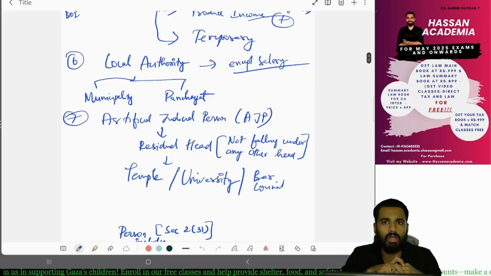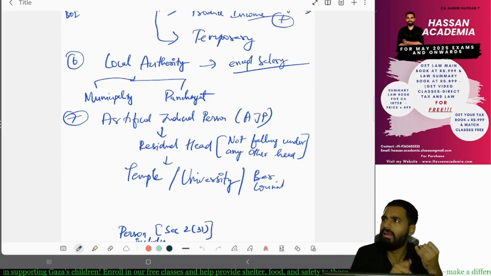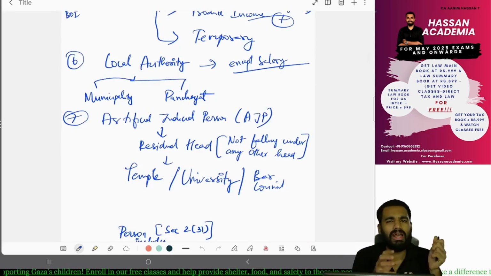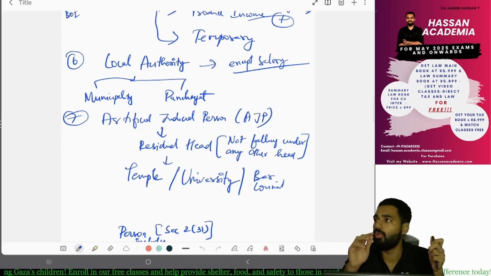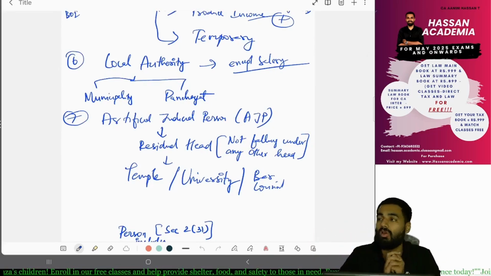Yes. Local authority. What is local authority? Municipality, panchayat, all these are local authorities, and they can earn any type of income, but it will not include salary. Yes or no? Yes.